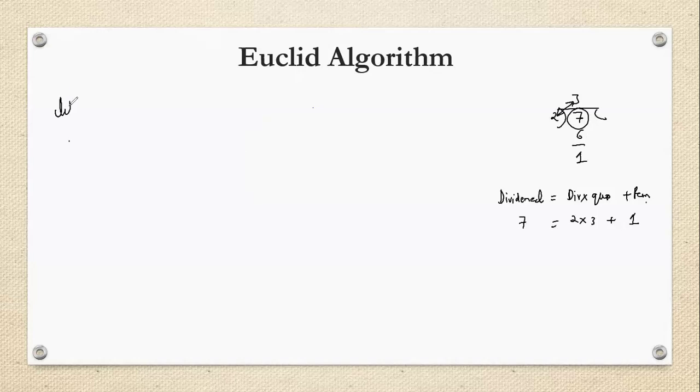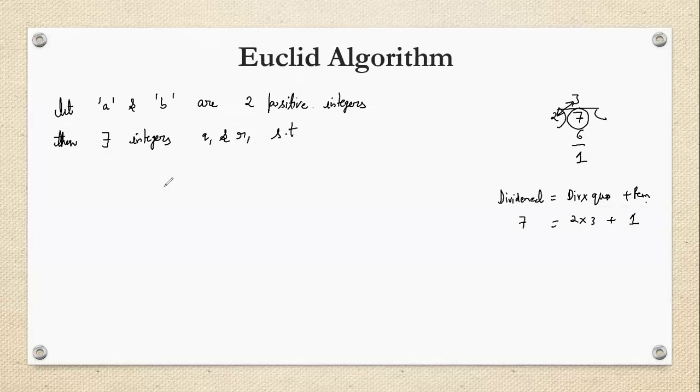Let A and B be two positive integers. Let A and B be two positive integers, then there exist integers Q1 and R1 such that A can be written as Q1 times B plus R1. Listen now. If you have not understood the concept, then please listen here.